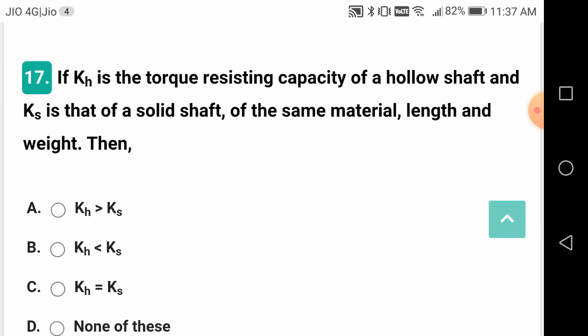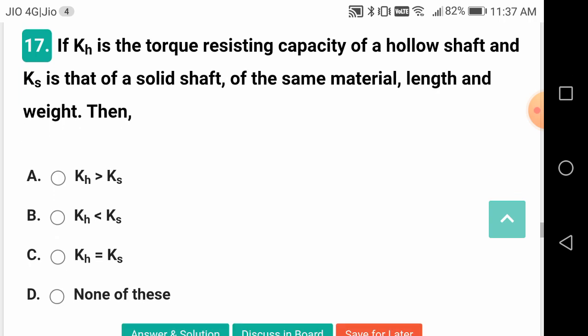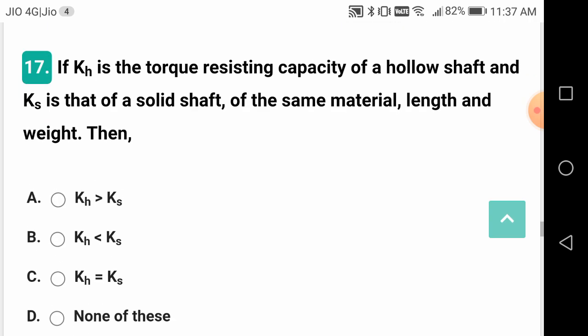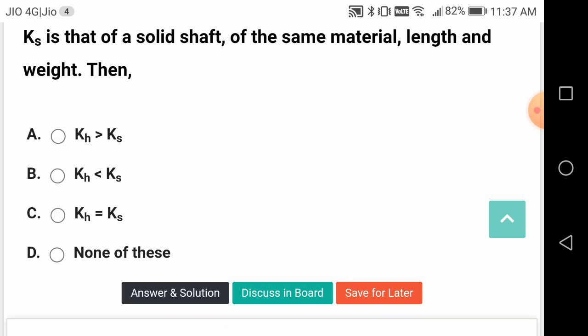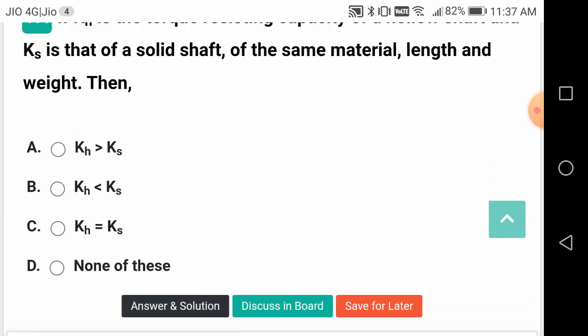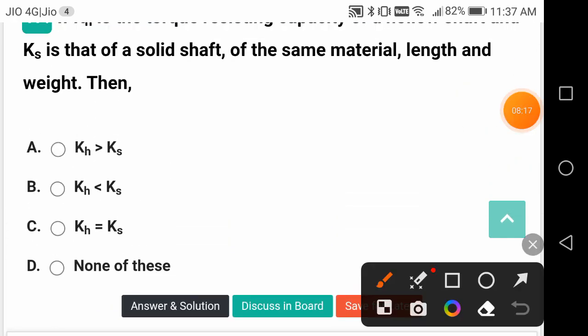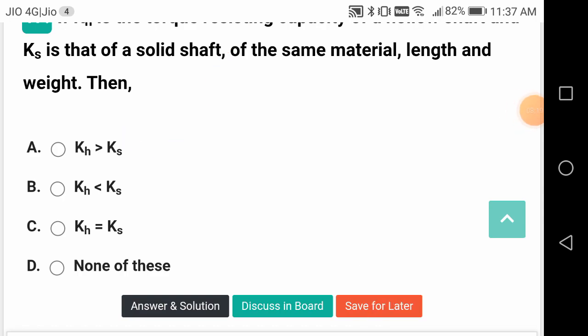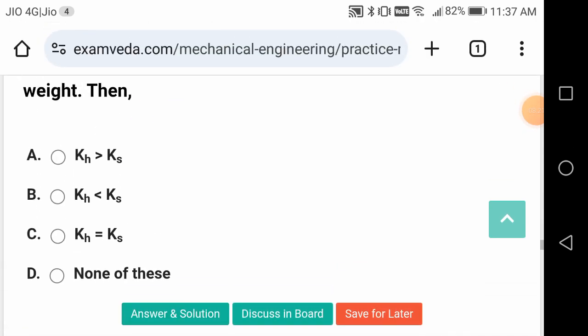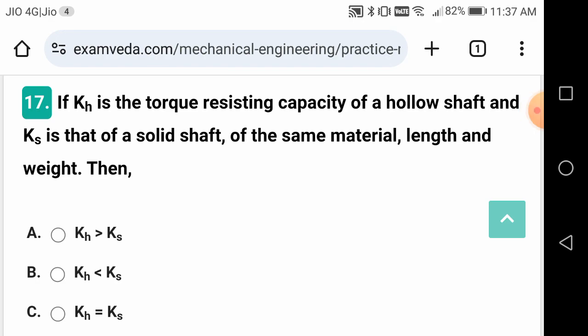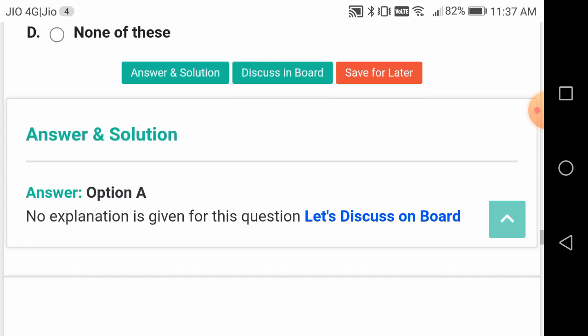If kh is the torque resisting capacity of a hollow shaft and ks is that of the solid shaft, of the same material and length, kh is once again greater than ks. Remember always, hollow shafts are more preferred because they are stronger and have more torque resisting capacity for the same material, length and weight.